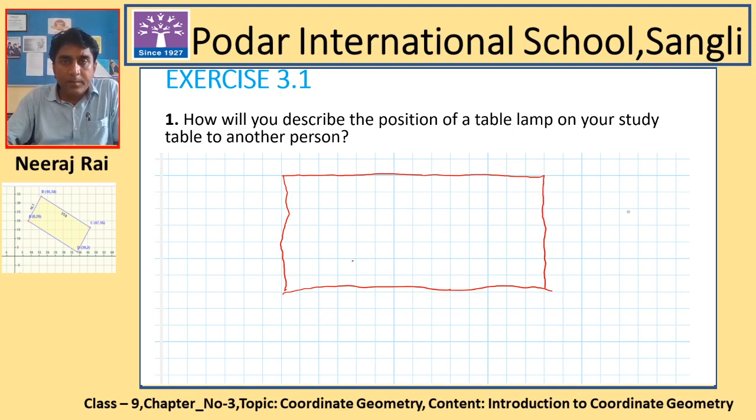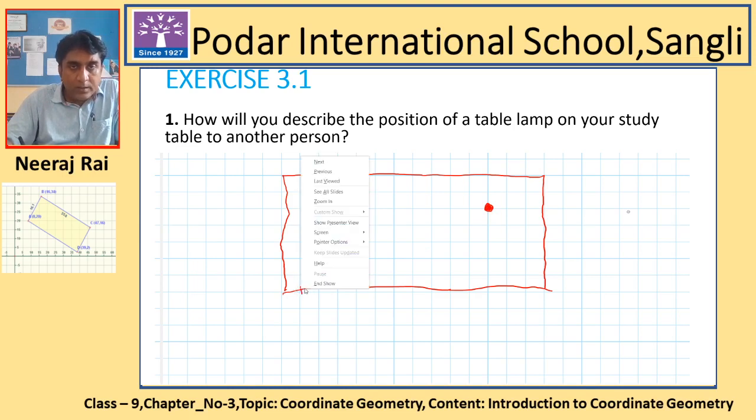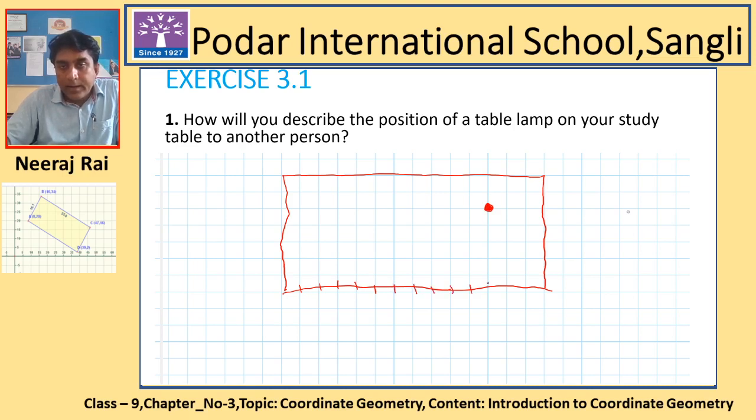On this rectangular table, suppose my table lamp is lying somewhere at a particular position, and I am going to tell the position of this. How am I going to locate it? Each small box I will take as 1 unit. So if I go on drawing like this, you'll get an idea of what I'm saying.